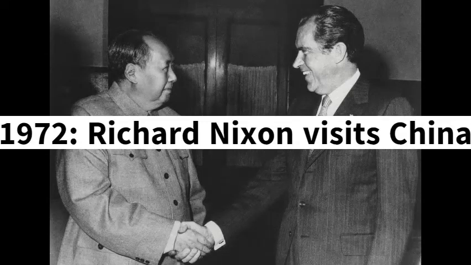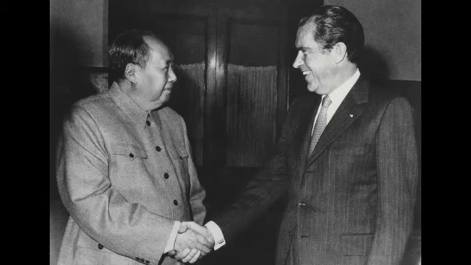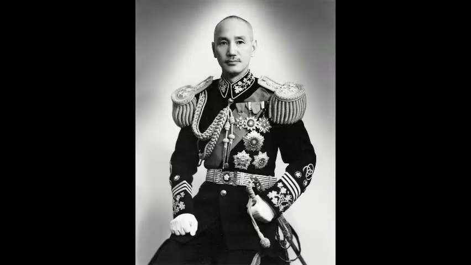1972, Richard Nixon visits China, the first American president to visit China while serving in office and the first diplomatic meeting between the countries since 1949. Nixon met with Mao and Chinese Premier Zhou Enlai, discussing multiple topics, including trade and a U.S. troop withdrawal from Taiwan. April 5, 1975, Chiang Kai-shek dies.